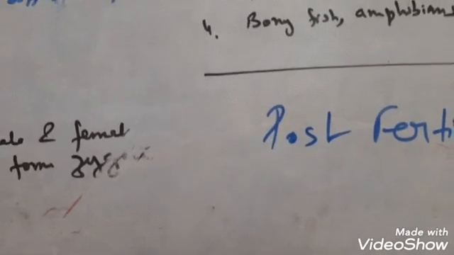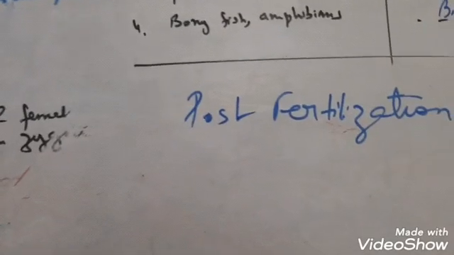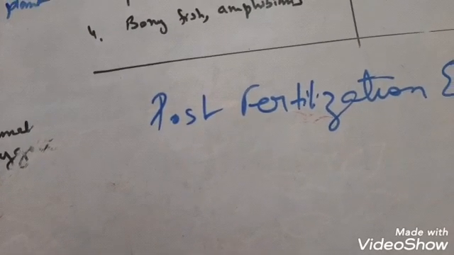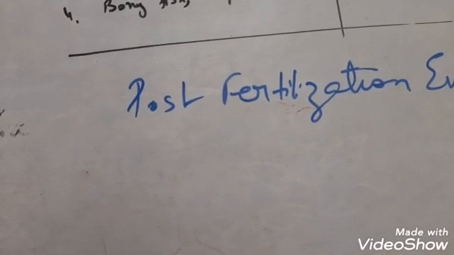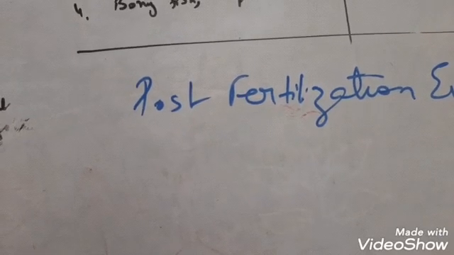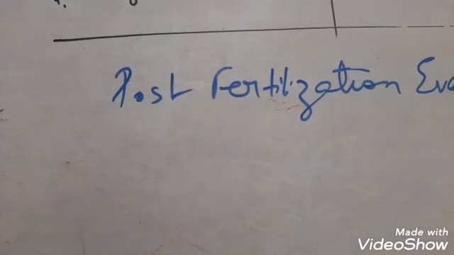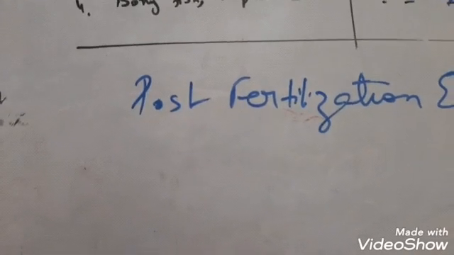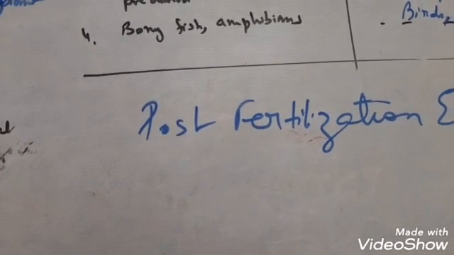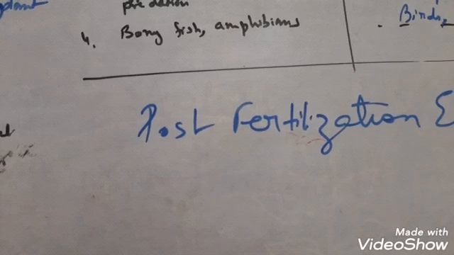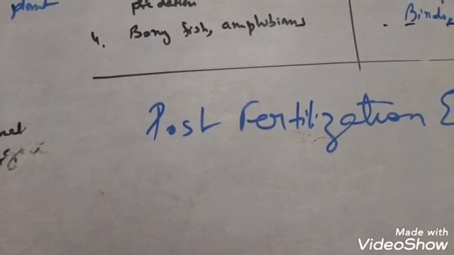Clear? Now in the haplontic life cycle, in organisms that have a haploid life cycle, the zygote undergoes reductional division, that is meiosis. Why? To form a haploid organism. But in diplontic life cycle organisms, the zygote undergoes mitotic division. So remember this key word: in the haplontic life cycle, they show meiotic division; in the diplontic life cycle, the zygote undergoes mitotic division. Okay, so this is about zygote development.